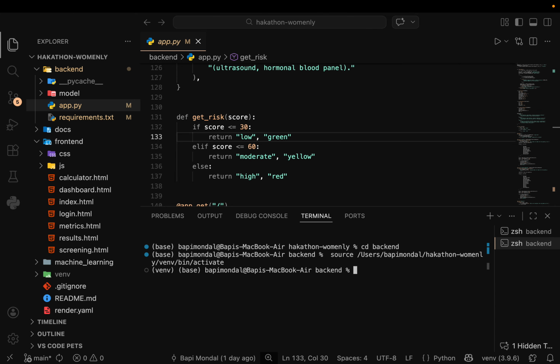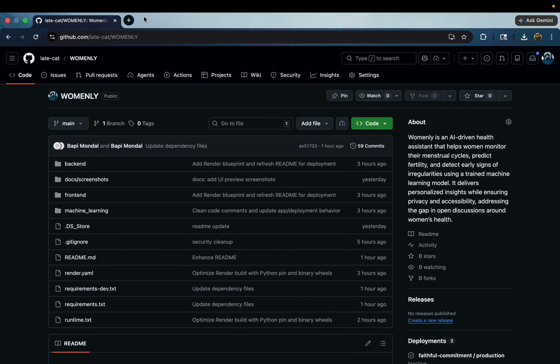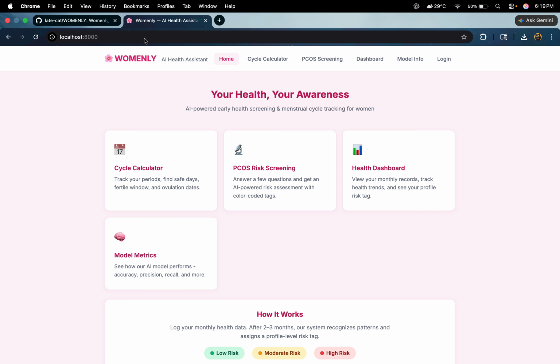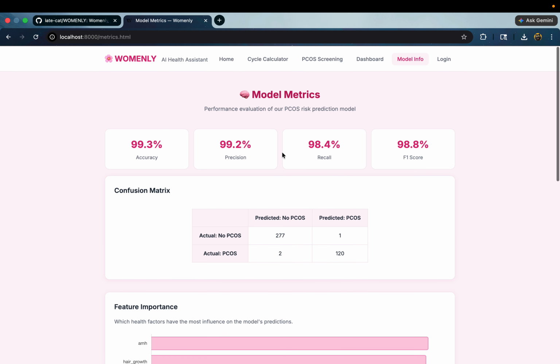I am going to the backend folder and then running the server. Okay, so the backend server is running. Let me come to the localhost. Yes, so that is our app interface. As you can see, the model information and model metrics are also loaded.